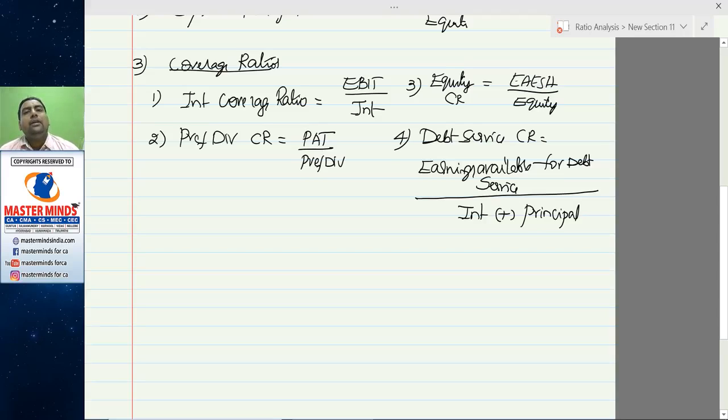Nobody will look at the source of cash. Suppose I want to pay the bank EMI. I may pay it with my own money or with my friend's credit card or from any other source. The source of money is not important. Whether you have the capacity to meet the commitment or not is the criteria. That's why in the institute material non-operating incomes are not deducted. That's why we left that point.